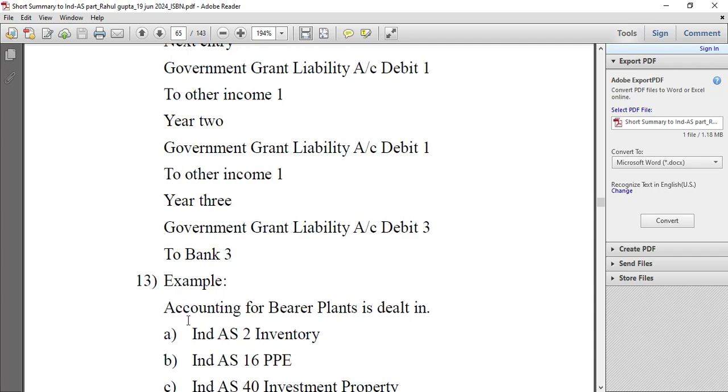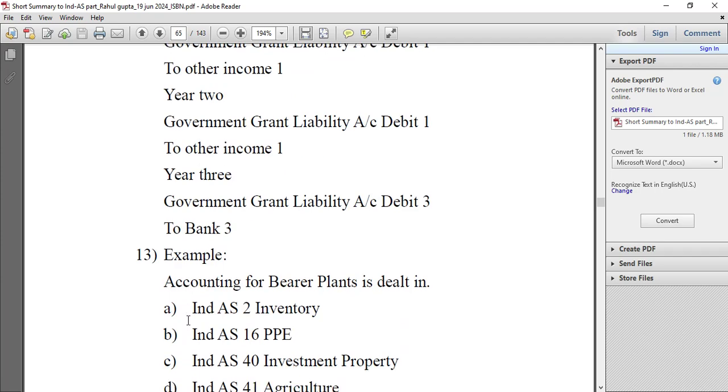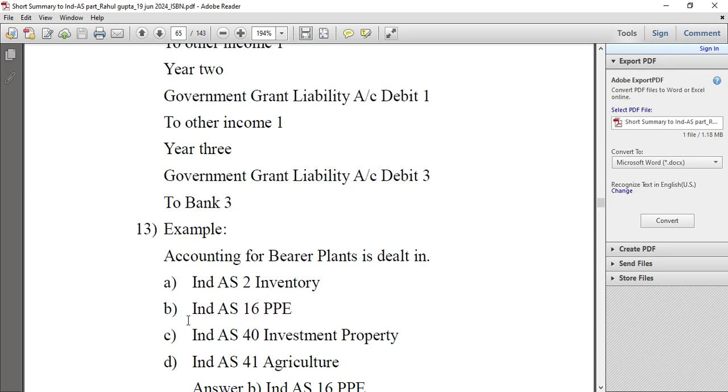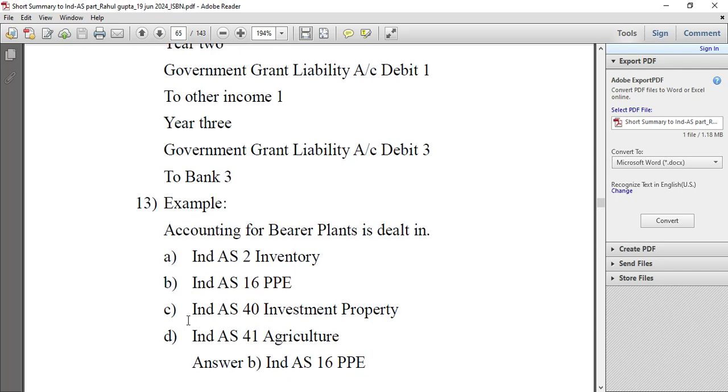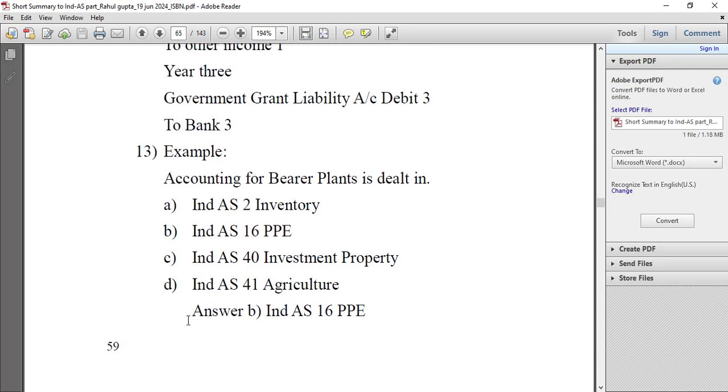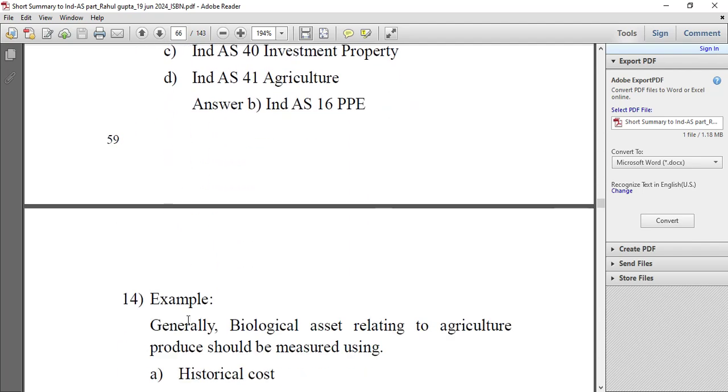Example: accounting for bearer plant is dealt in Ind AS 2 inventory, Ind AS 16 PPE, Ind AS 40 investment property, Ind AS 41 agriculture. Answer is it is dealt in Ind AS 16 PPE.